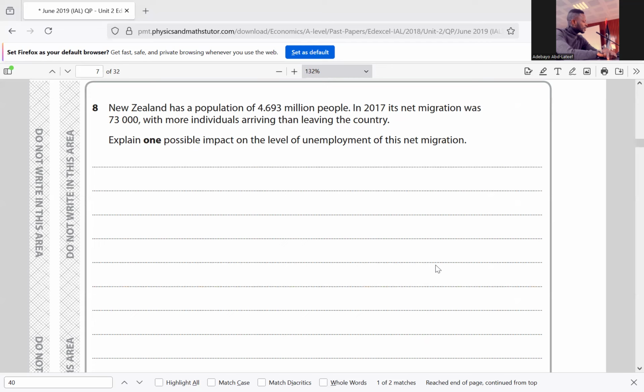Then, what is net migration? Net migration simply means immigration minus emigration. When we talk about immigration, we're talking about the number of people that come into a country, and emigration, the number of people that go out of a country.